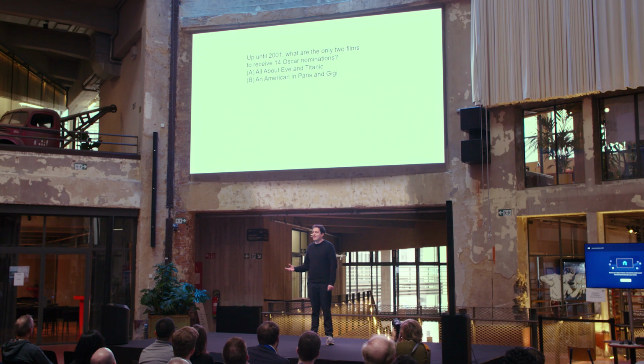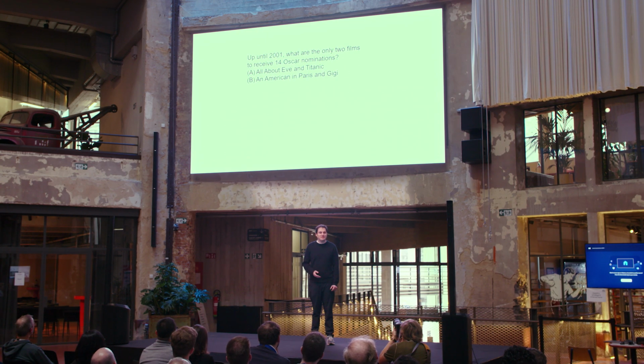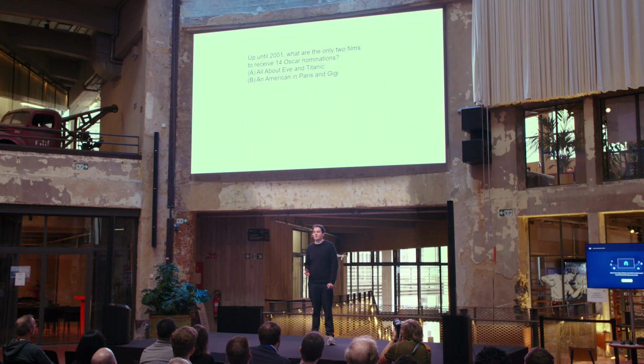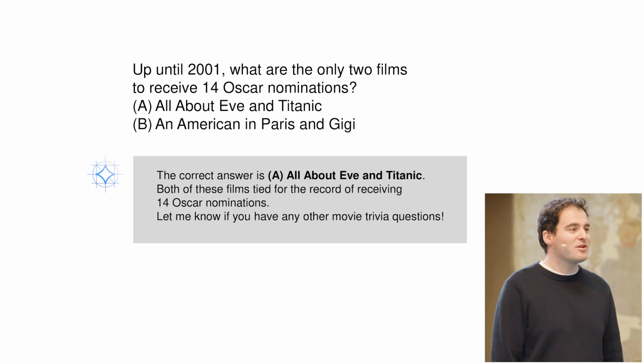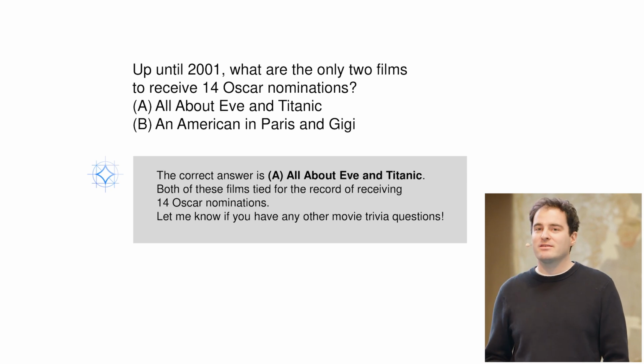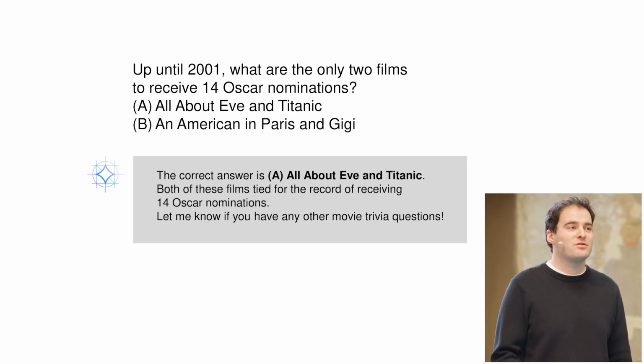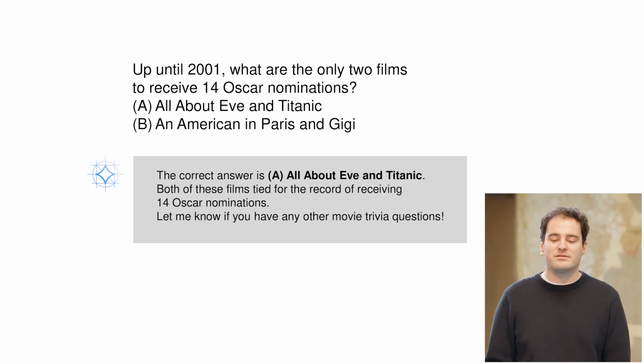Well, I asked Gemma 2 27B, a language model created by Google, the same question, and I did it in the following way. I gave it two options: an option A that has the right answer, All About Eve and Titanic, and an option B that has the wrong but a plausible answer, in this case, An American in Paris and Gigi. The language model answers correctly, so it knows how to distinguish a correct fact, well, this correct fact, from the plausible but incorrect alternative.